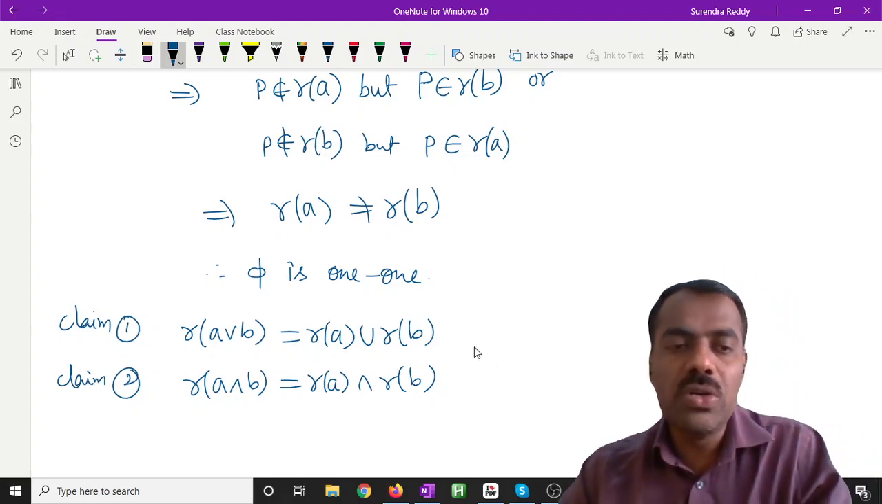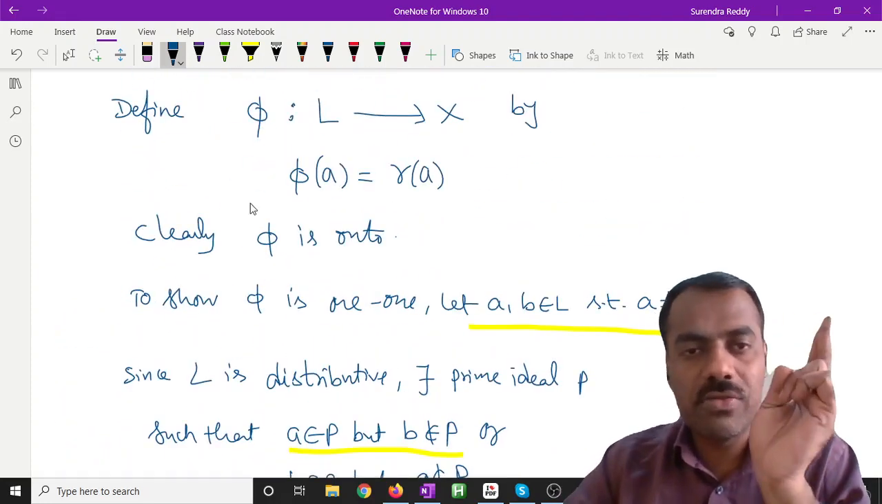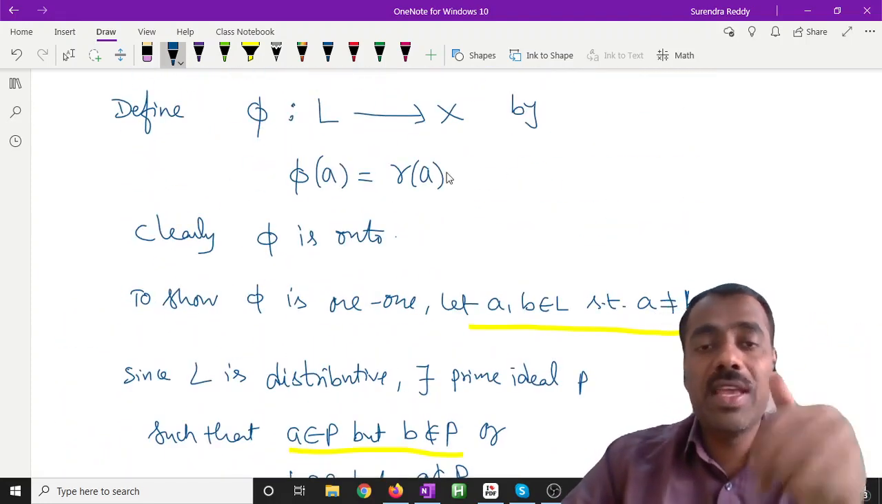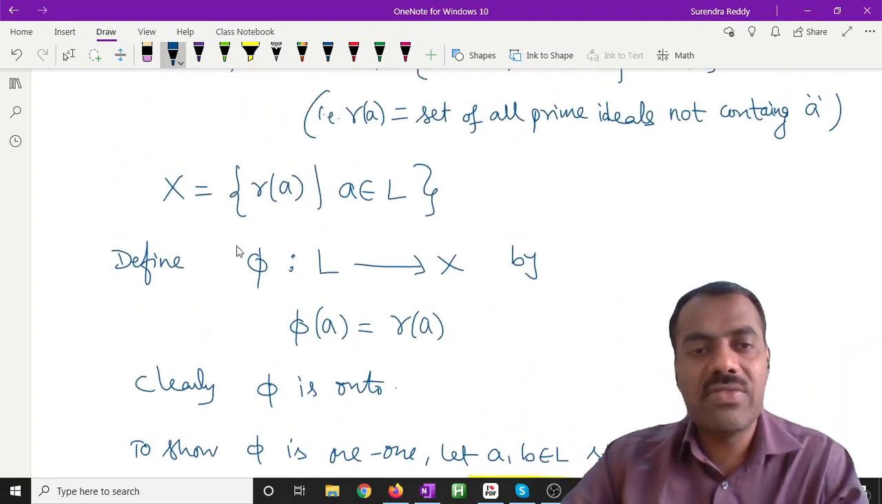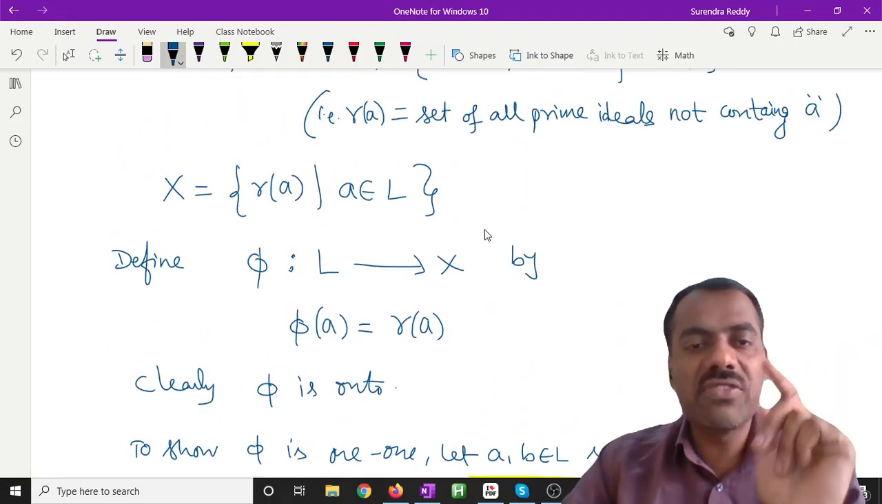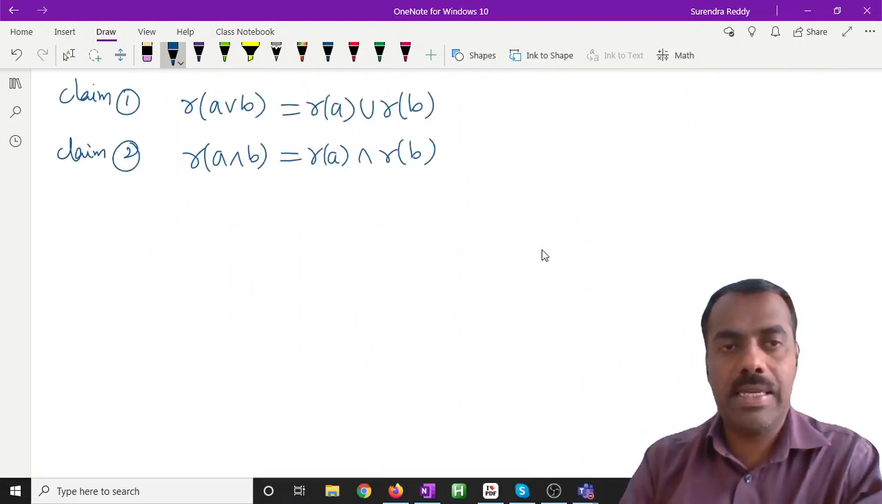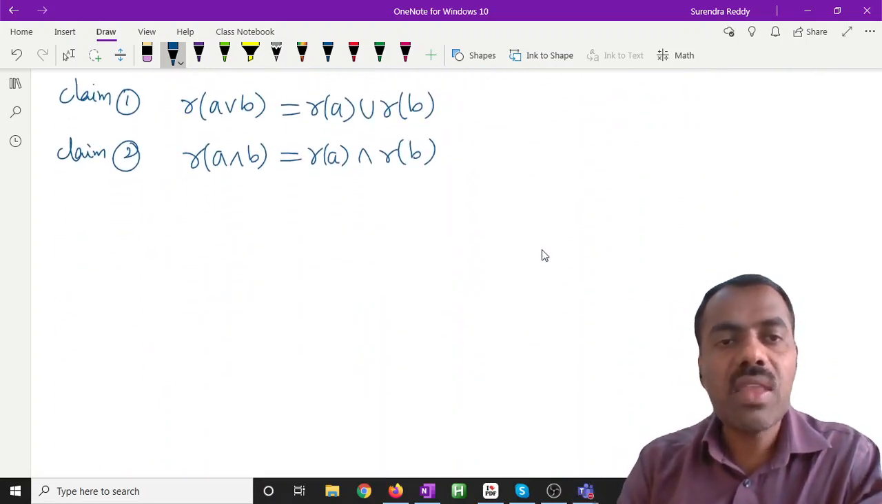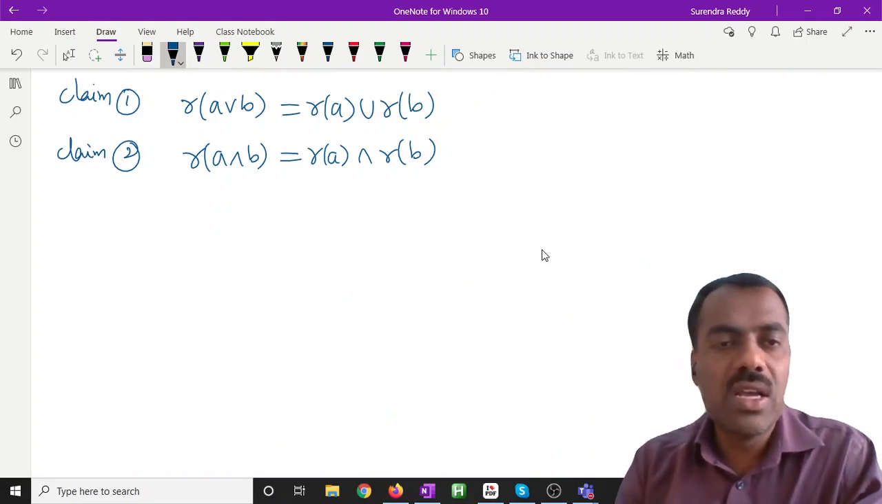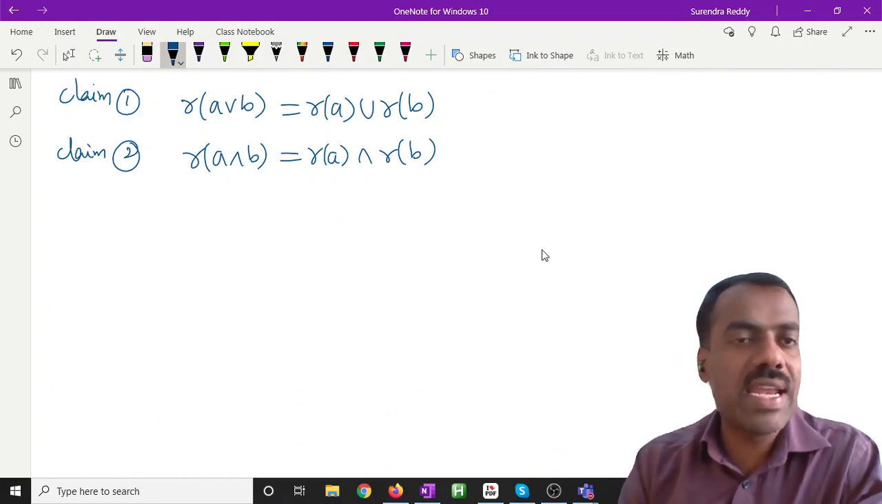If we prove these two, which are our claim 1 and claim 2, then it actually proves two things. One, phi is a homomorphism, and not only that, whatever we are considering here, X, it is a ring of sets. Okay. First we will prove this, then we go further. What is our claim? R of A join B is this. So we want to show that this is contained here and here, right?